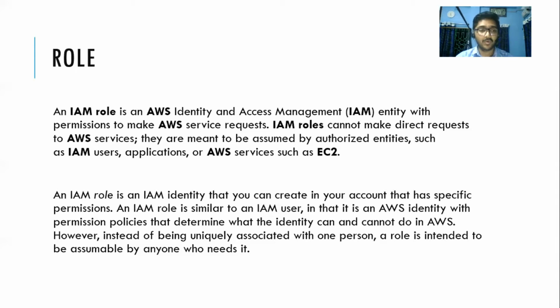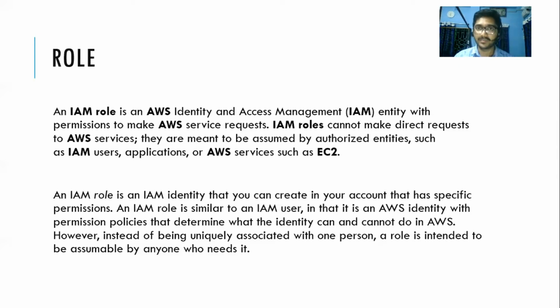You can think of an IAM role as something like a cap. A cap has to be owned by someone. It has to be owned by a person or an application to access something. Do you get my point? The IAM roles are meant to be assumed by certain entities. So it cannot simply go and make a request for a service. It has to be assumed by certain entities, such as IAM users.